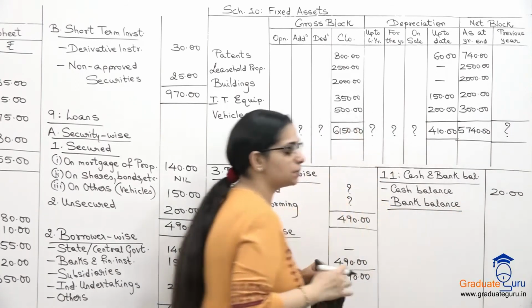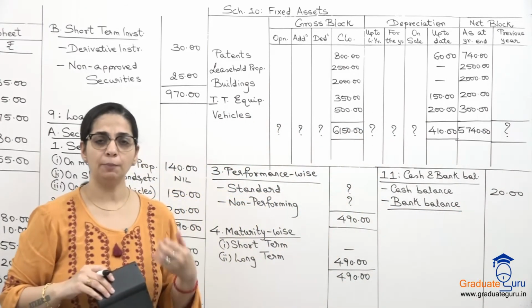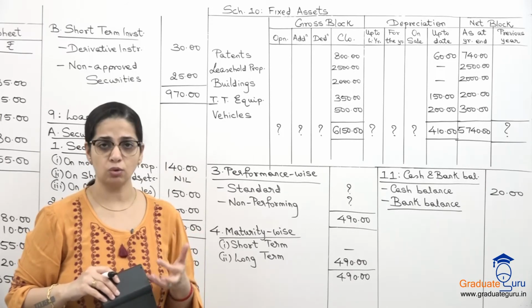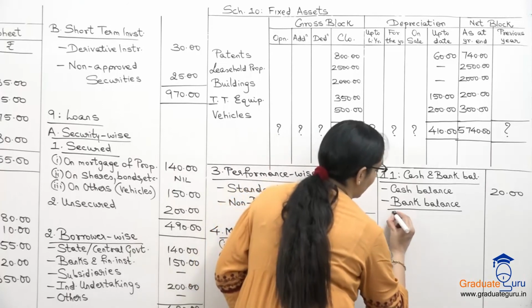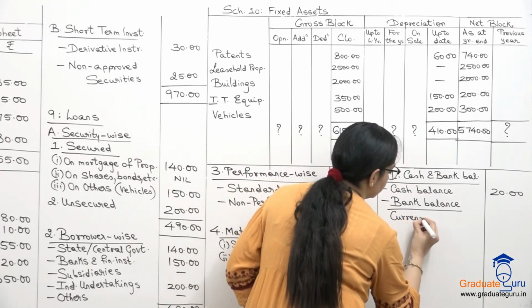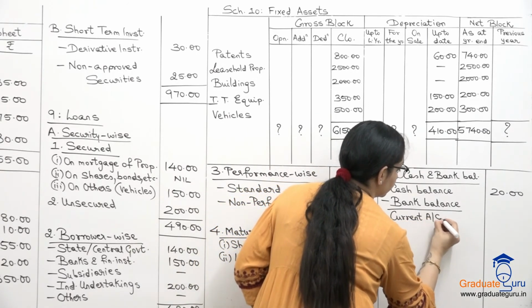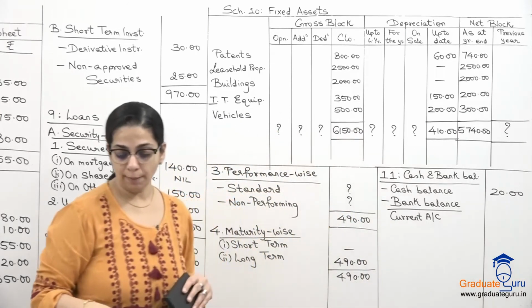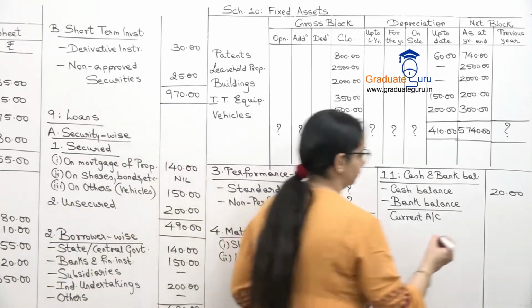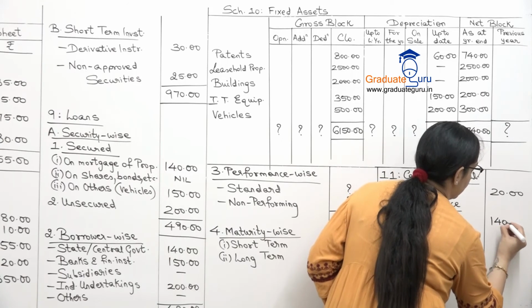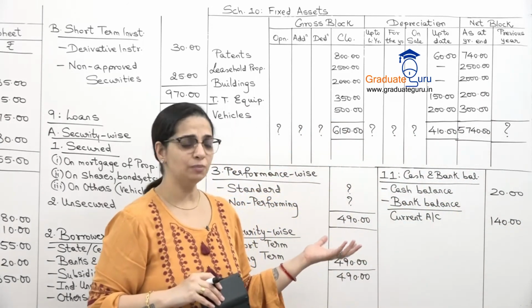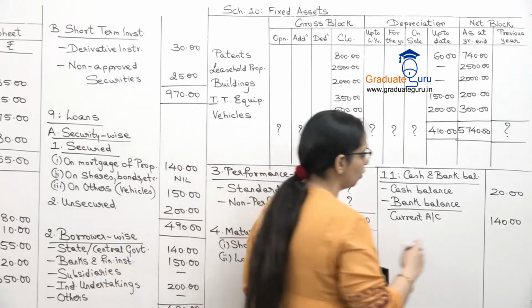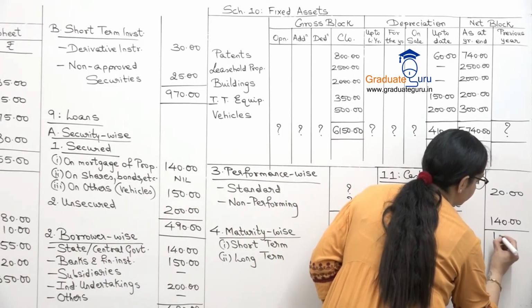In bank balance you have to show all your breakup, deposit account, current account and so on. Here we are only given the current account, so I'm going to write that down. The current account balance is 140. And you also have to show money at call and short notice etc., which is not in the sum, so I'm just going to take a total over here only.